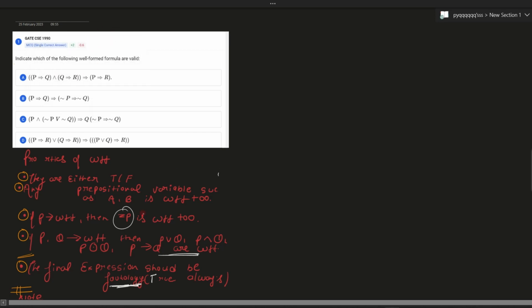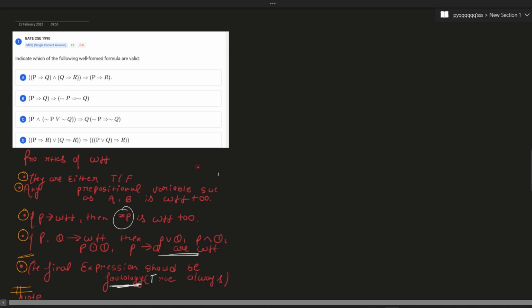Hey guys, let's solve this question. This question is based on discrete math and it's from GATE 1990. We need to find all WFF formulas which are valid. Before solving this question, you need to know what a WFF is. So I wrote a few properties of WFF that will help you solve this question.